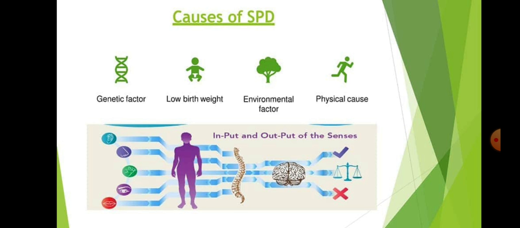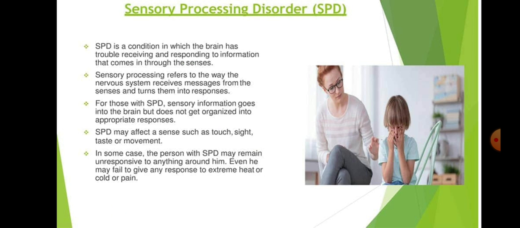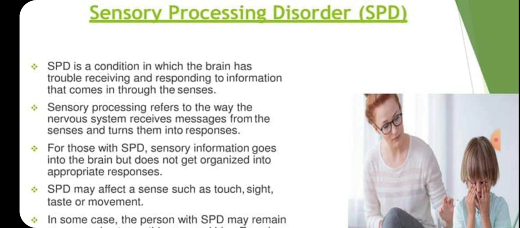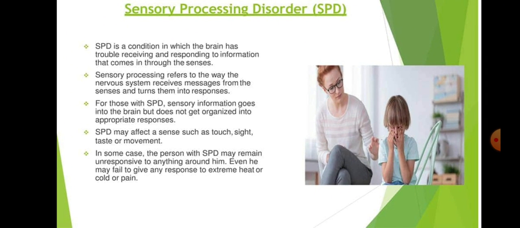So again we will check slide number 1. In slide number 1, the main point is what do you mean by SPD, or what is the full form of SPD? It is sensory processing disorder. It is related to the senses. And what do you mean by sensory processing?